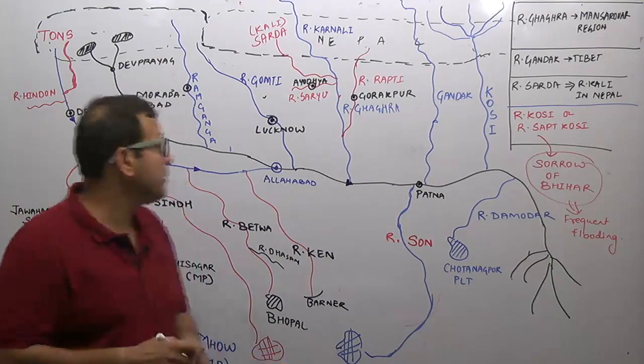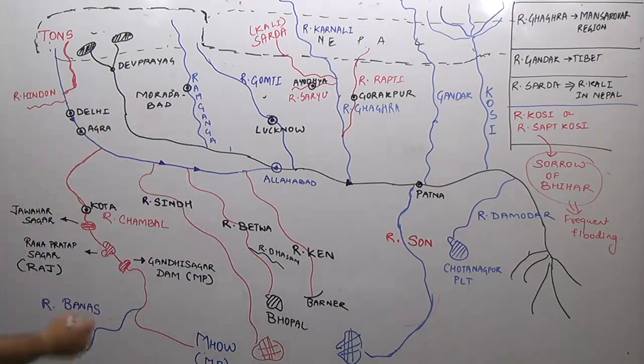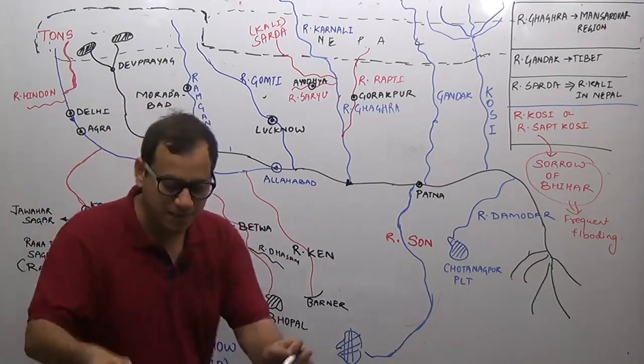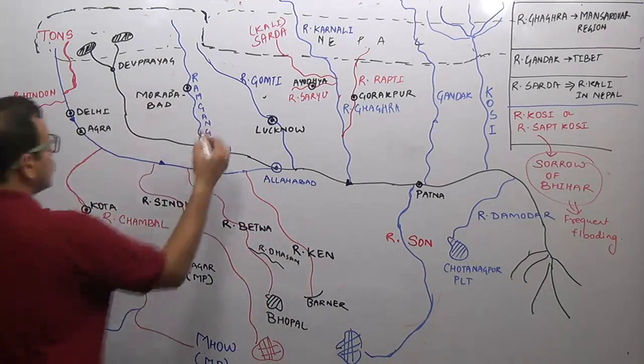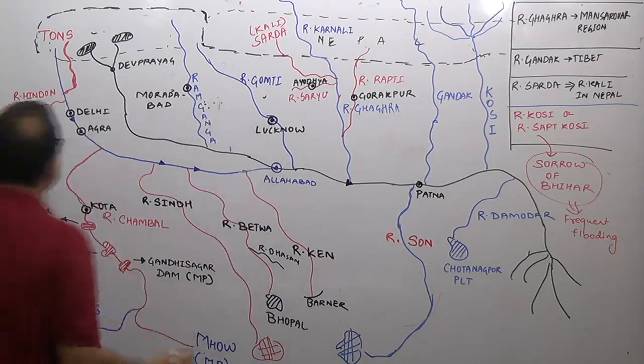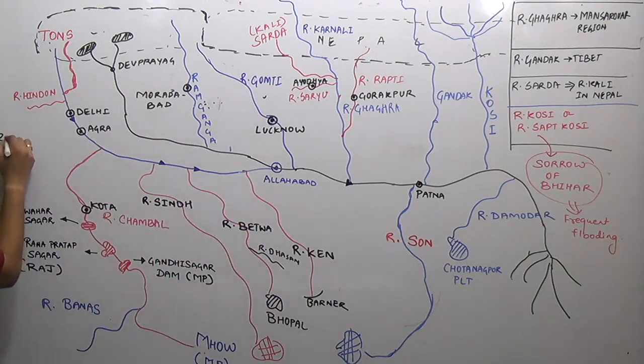One more thing you remember about the Ramganga is that River Ramganga flows through Jim Corbett National Park.